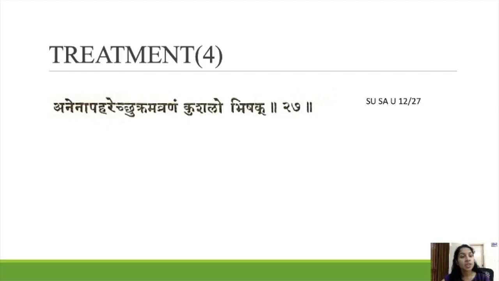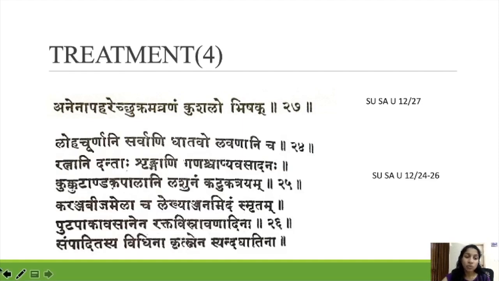The next comes the treatment mentioned in Susruta Samhita. Anena abaharet shukram apranam kushalo bhikshaka. Like this, you have to treat Avrana Shukla. How?